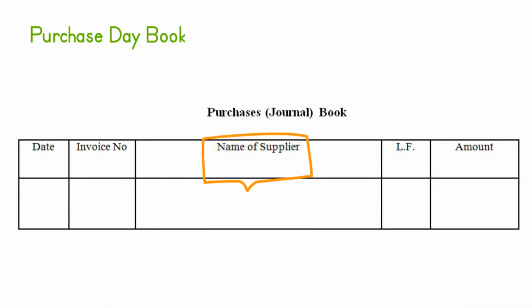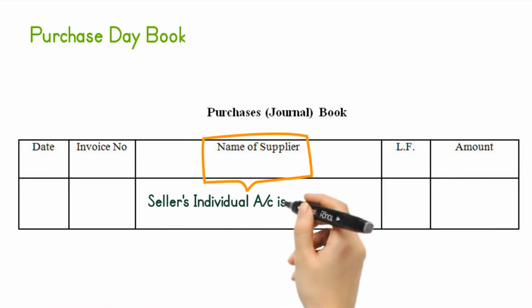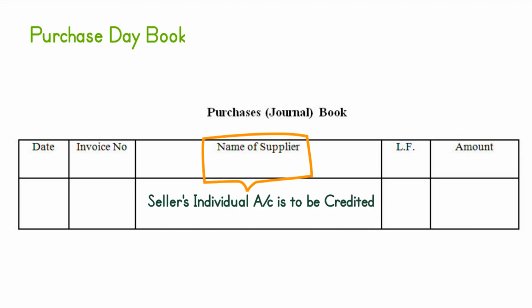All credit purchases of goods are recorded in the purchases journal, whereas cash purchases are recorded in the cash book. The format of the purchases journal is shown here. Other purchases such as purchases of office equipment, furniture, building, are recorded in the journal proper. The source documents for recording entries in the book are invoices or bills received by the firm from the suppliers of the goods. Entries are made with the net amount of the invoice. Trade discount and other details of the invoice need not be recorded in this book.